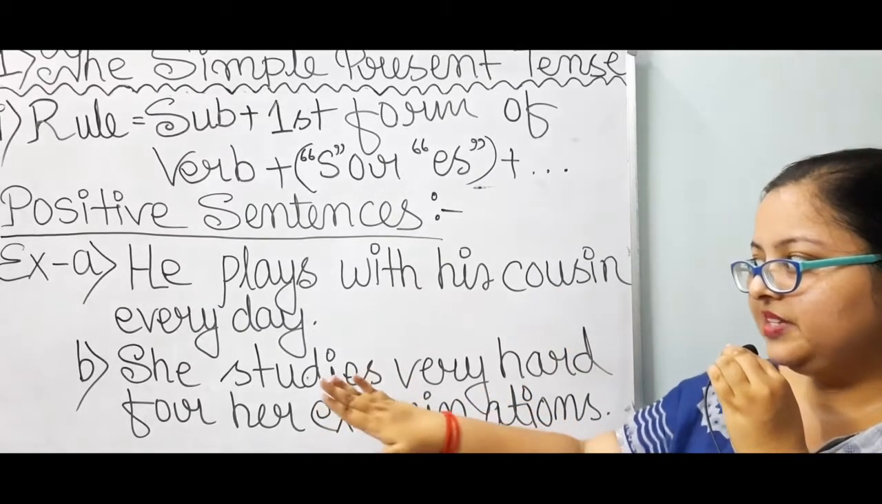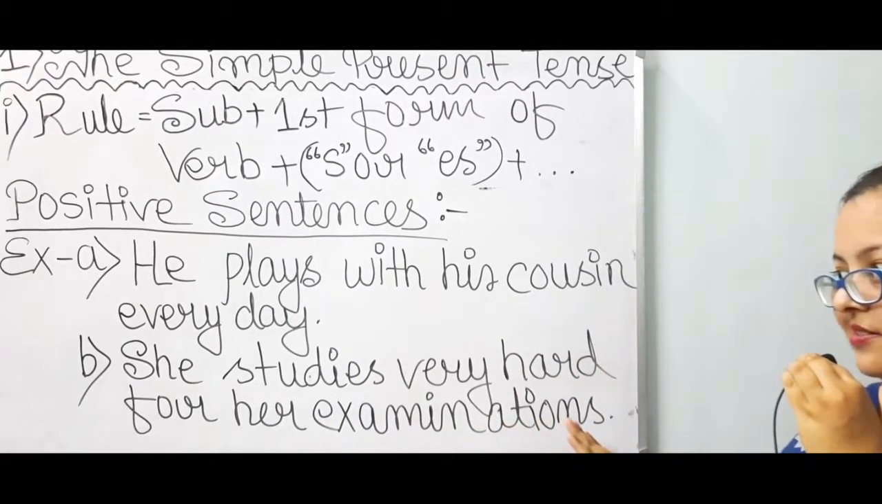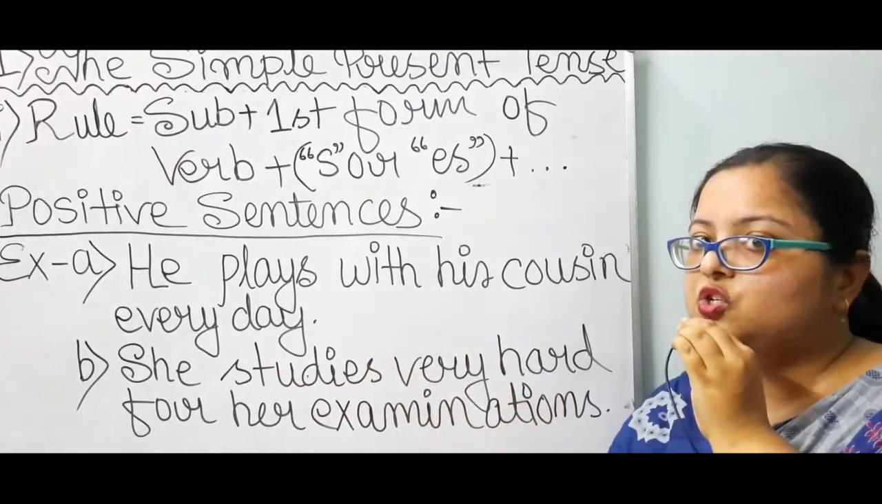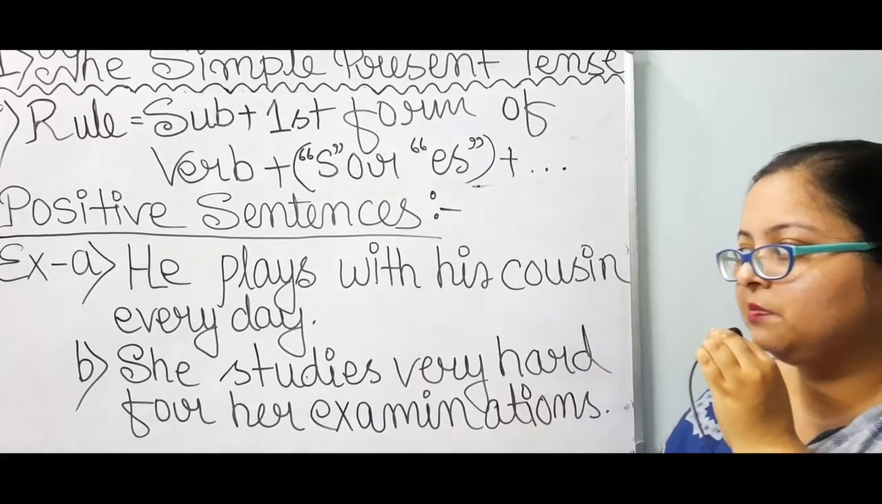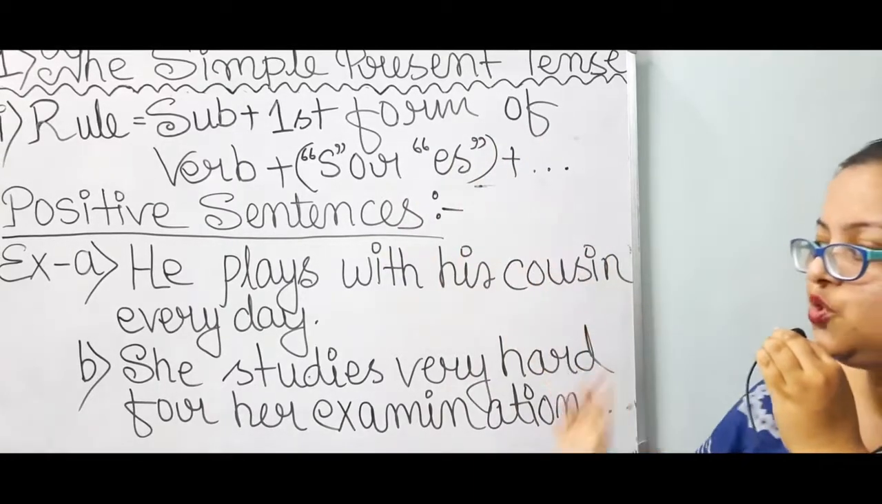Next, number B. She studies very hard for her examinations. She is also third person singular number. With this, the first form of verb is to be taken.